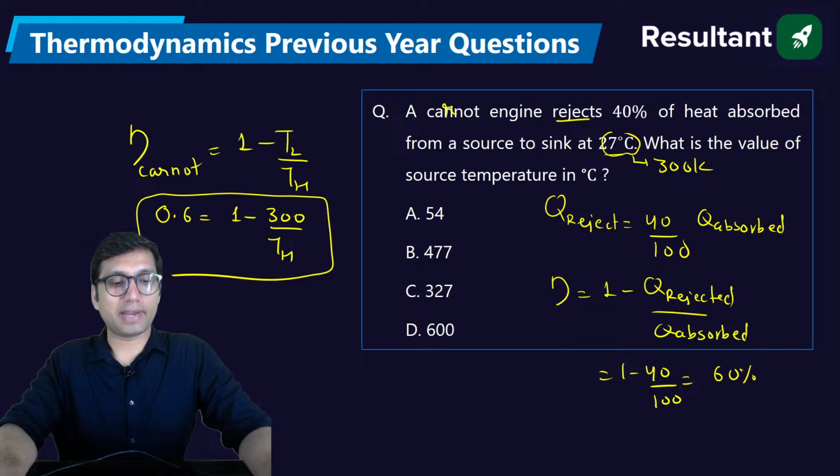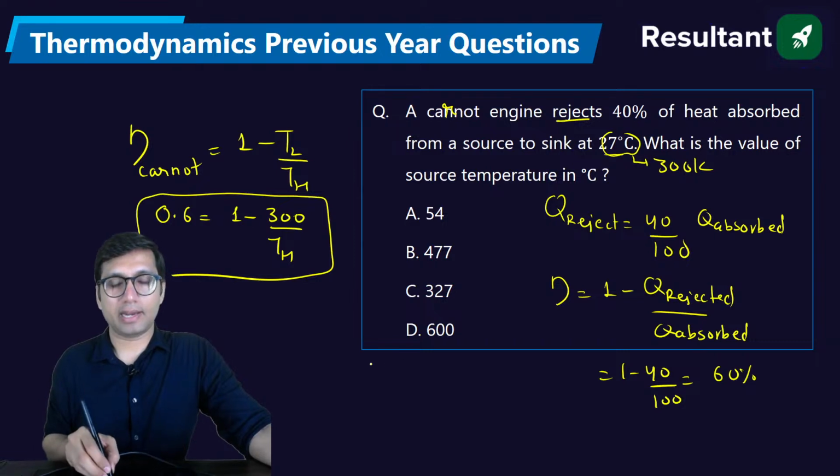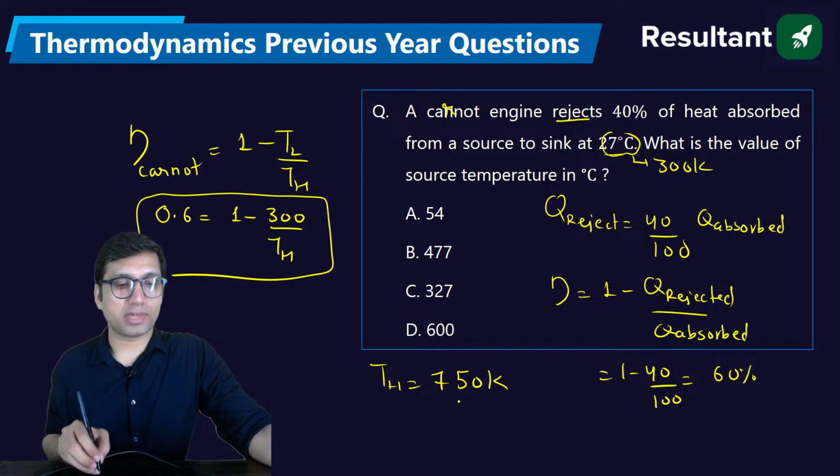So if you find this higher temperature in Kelvin, the higher temperature will be 750 Kelvin. But they are asking the answer in degrees Celsius, right? So this will be